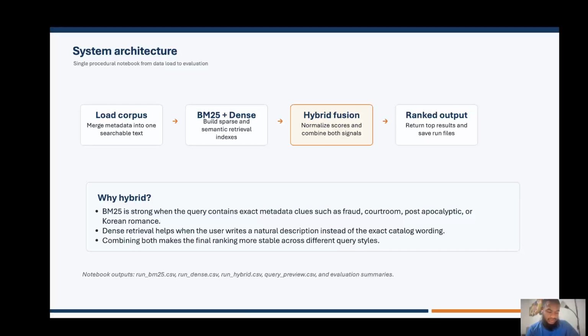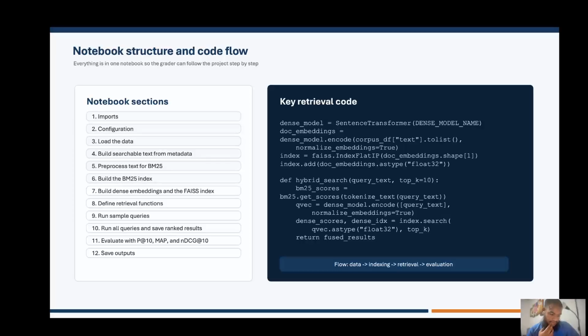The main reason I chose hybrid retrieval is that BM25 and dense retrieval are strong in different cases. BM25 is very good for exact metadata clues, while dense retrieval is useful when the query is more natural and does not exactly match the catalog text. So moving on to the next one.